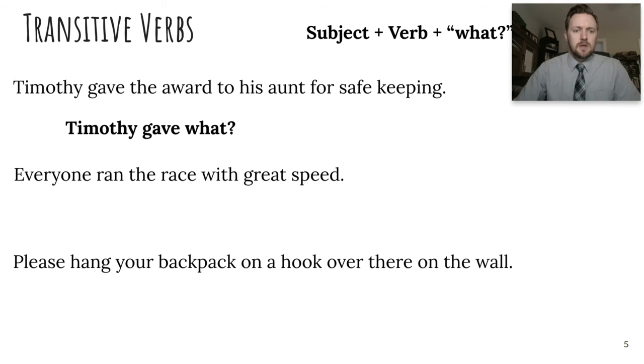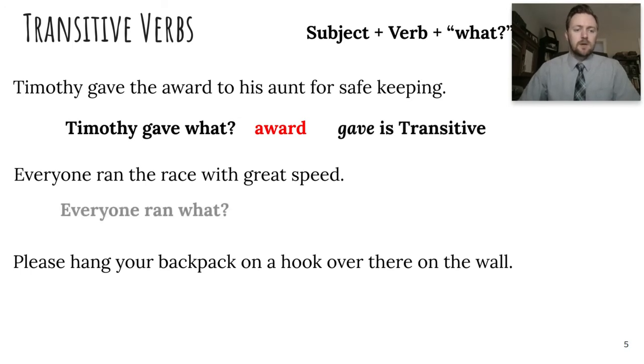So Timothy gave the award to his aunt for safekeeping. He gave what? He gave the award. That makes the verb gave transitive. Everyone ran the race with great speed. Everyone ran what? They ran race. And so since you have a word to answer that question, you know that the verb is transitive.